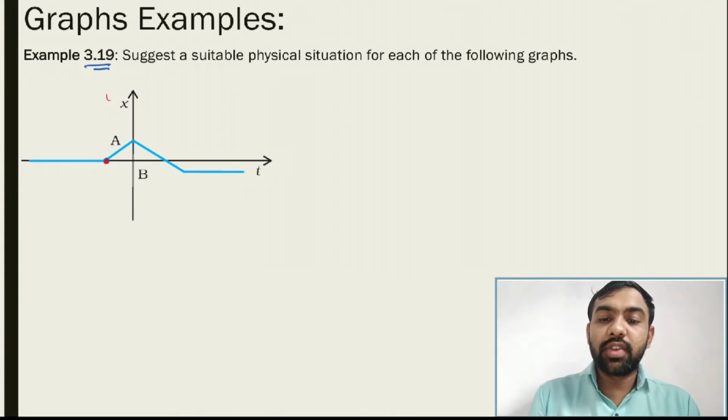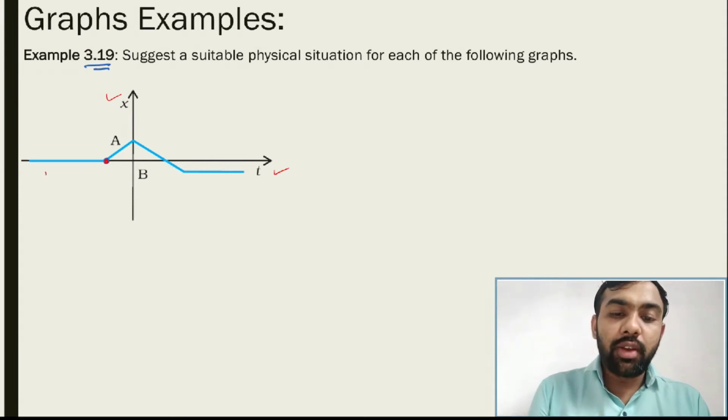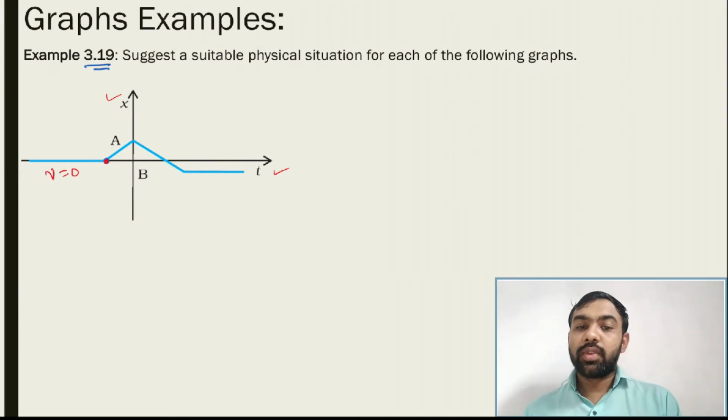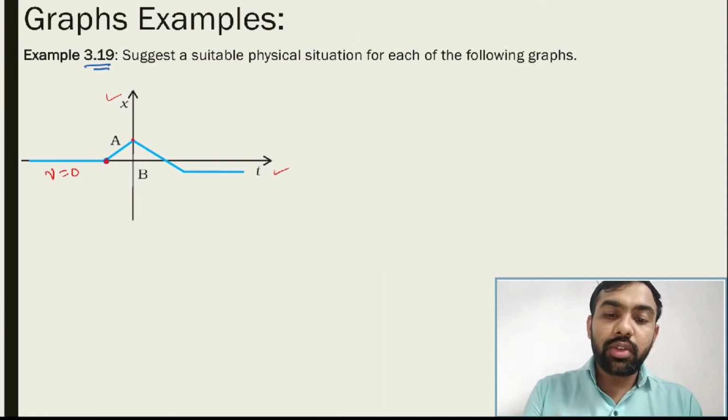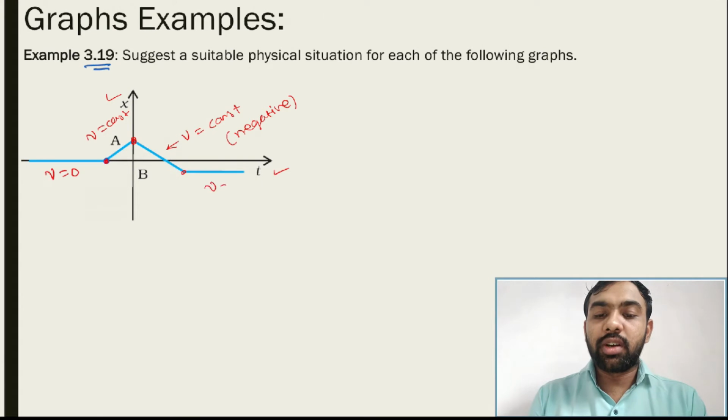The x versus t graph is given. So up to this point velocity is 0. From this point to this point, v is constant. Again from this point to this point, v is constant but negative, and then after that this body again comes to rest.